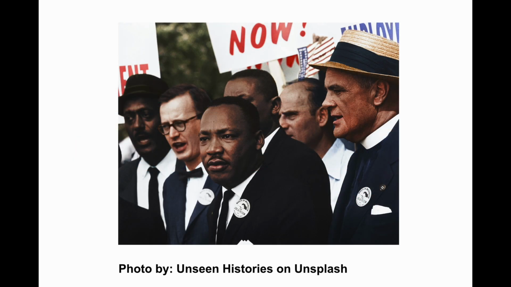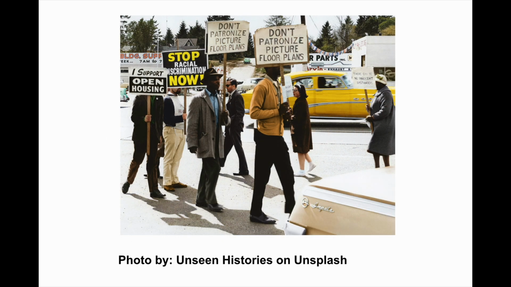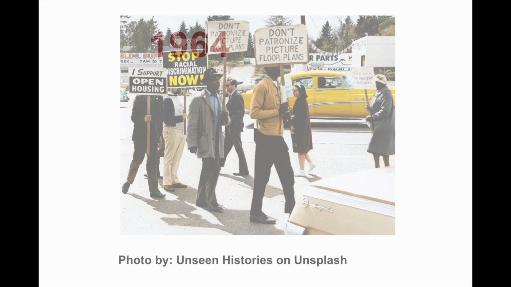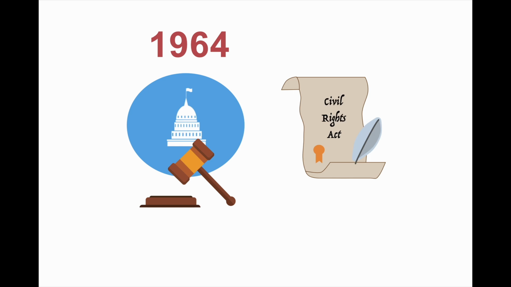Martin Luther King Jr. fought for civil rights. He led peaceful, nonviolent protests to fight for civil rights, to end segregation and racial discrimination. In 1964, the government passed the Civil Rights Act and protected voting rights and ended segregation.